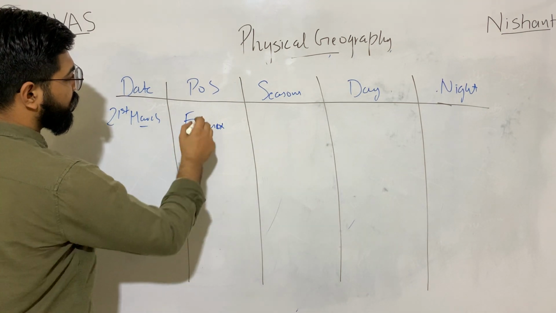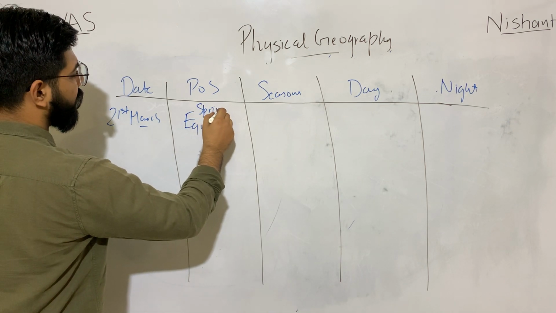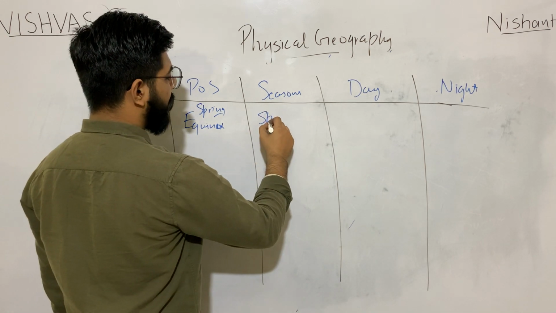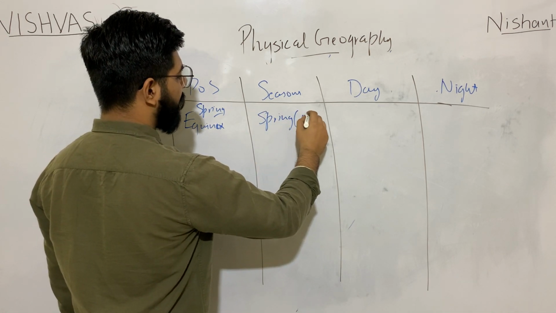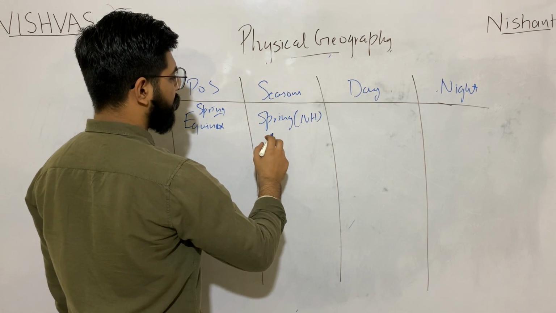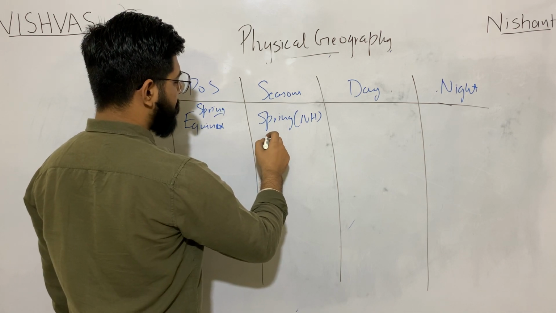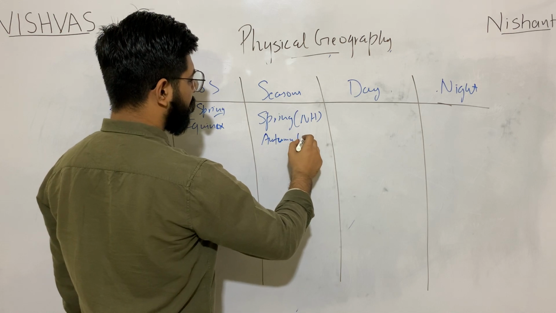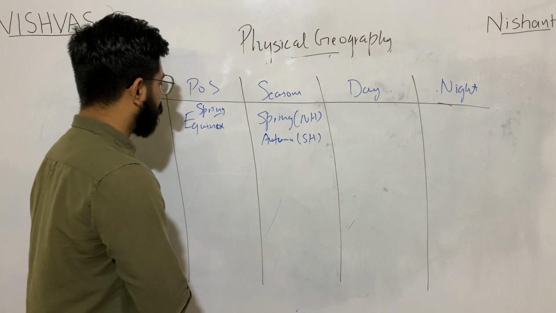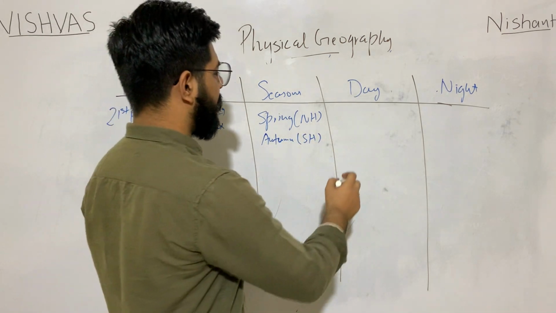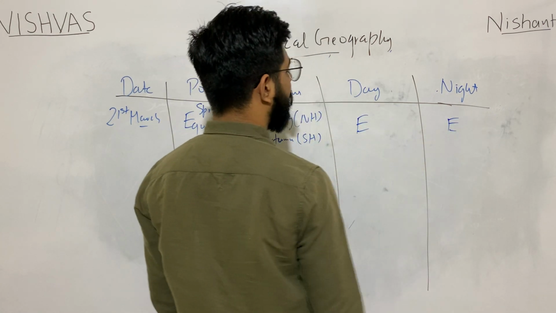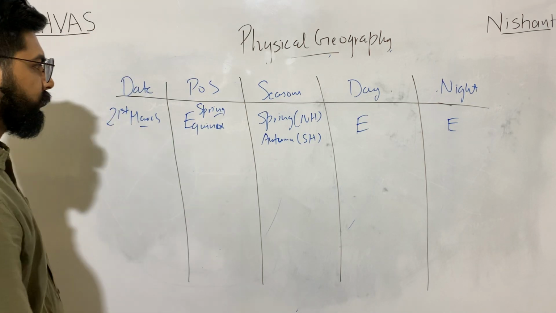Which equinox? Spring equinox or vernal equinox. Seasons will be spring in northern hemisphere and autumn in southern hemisphere. The length of day will be equal, night will be equal to day.